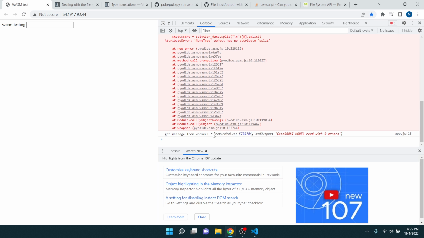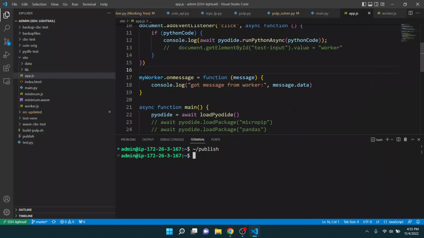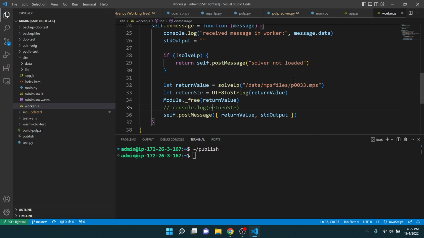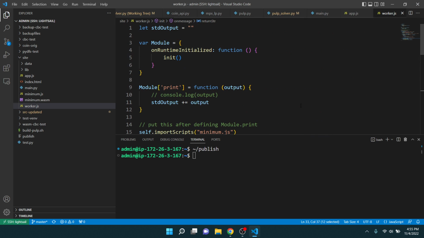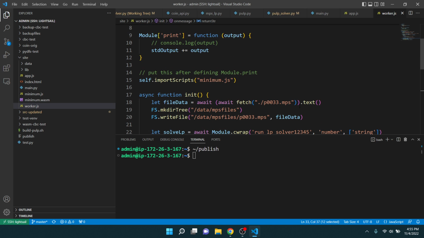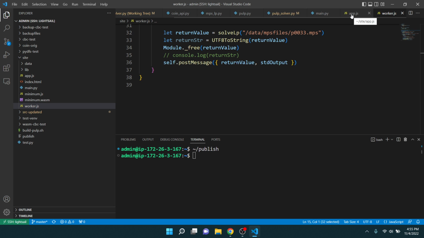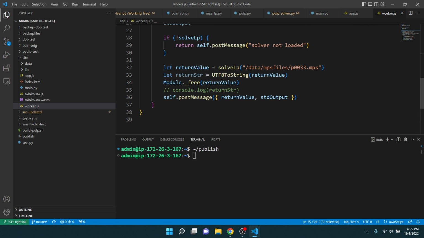So yeah, the return value is the pointer, right? So actually, do I have access to this function outside of the worker? No, because it has the minimum. Well, could, but then I'd have to import minimum, right? So I don't want to do that. So I actually want to call this, no, return string instead of return value.